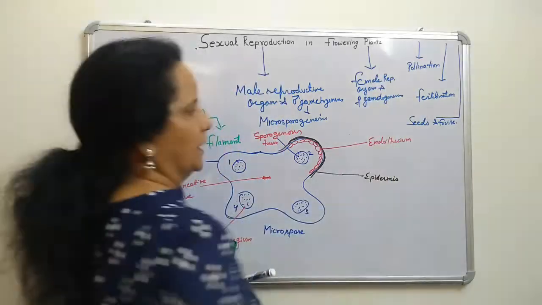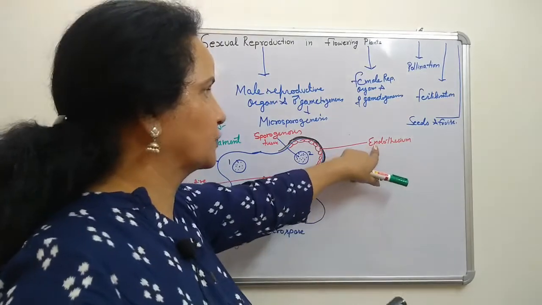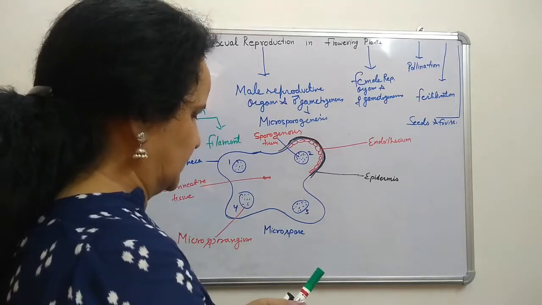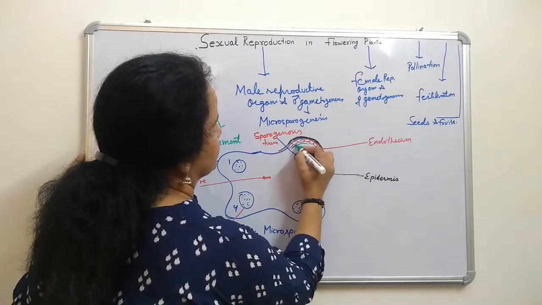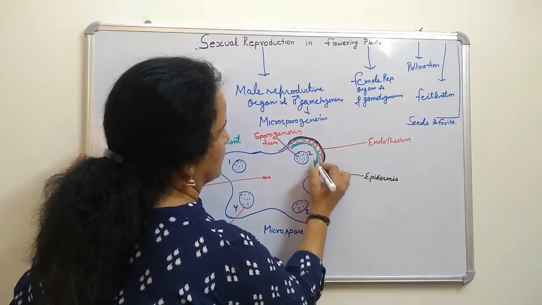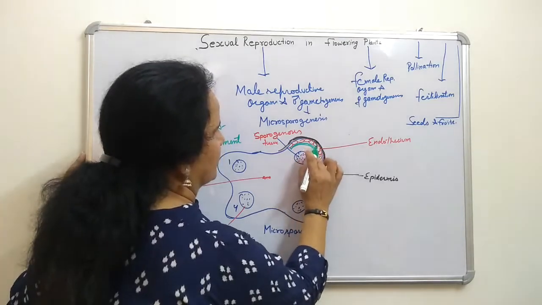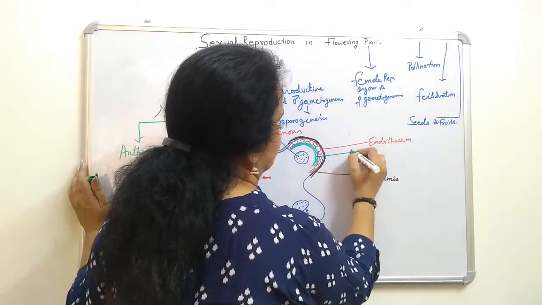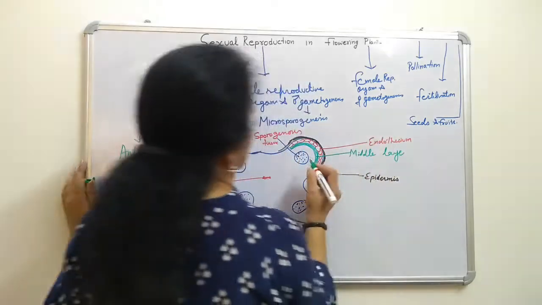Endothecium, right? First layer is epidermis, first protection by epidermal tissues. Second protection is by endothecium. Third, there are 2-3 layers, and these are called middle layers.